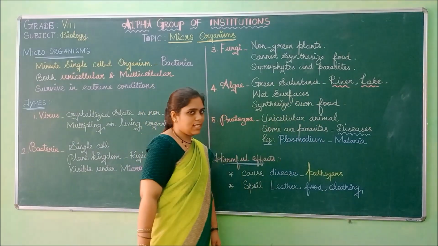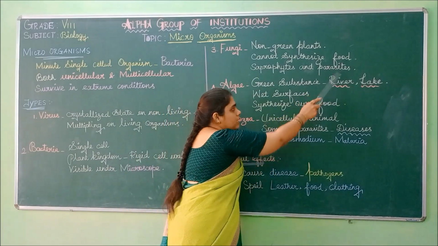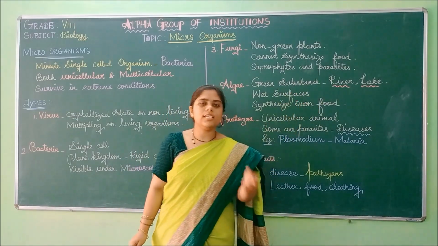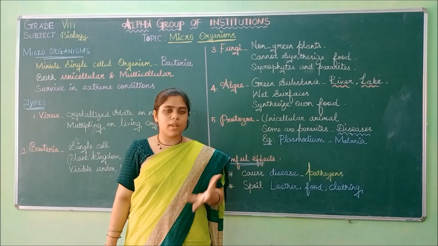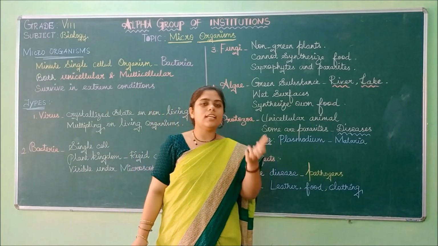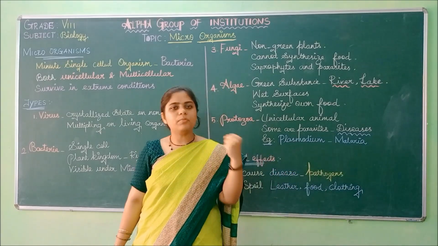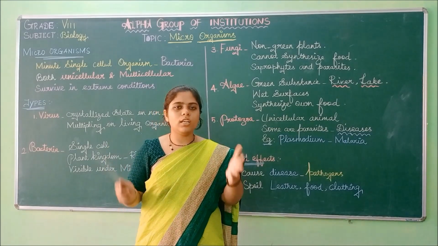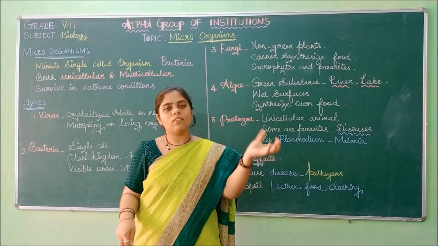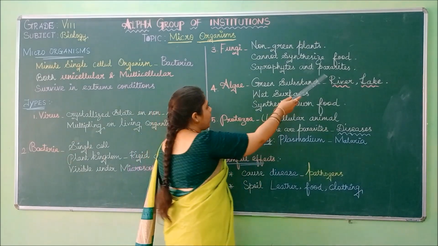Next is parasites, another category of fungi. What will these parasites do? They will attack the host plant, the living plant, the living organisms, and suck up the nutrients from the host. In a live human body, in a living body, they will take up the nutrients. So these are the parasites.